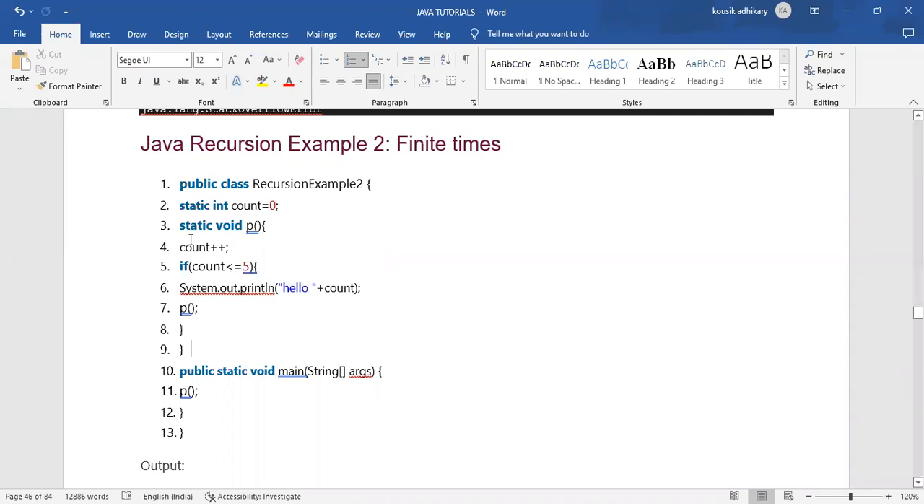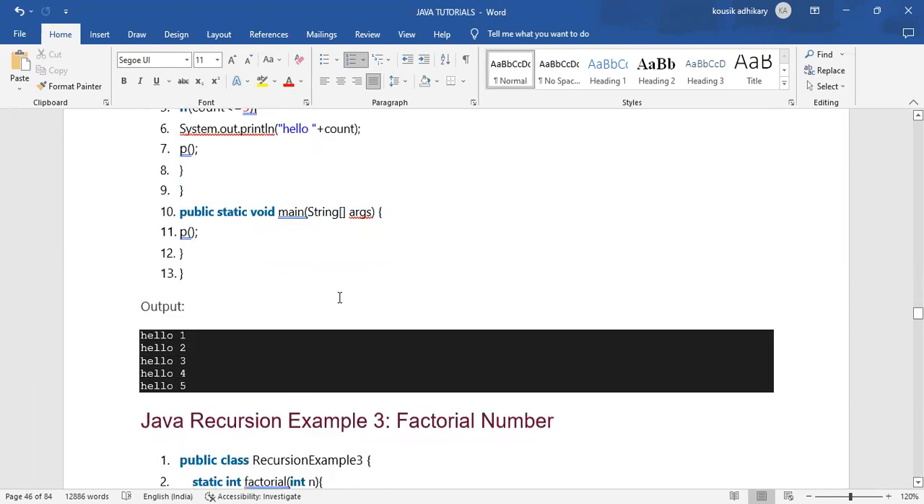And what is count? Count is the name of the variable, and its values are 1, 2, 3, 4 like this. Yes, it will print that output: hello 1, hello 2, hello 3, hello 4, hello 5. Is it clear now?